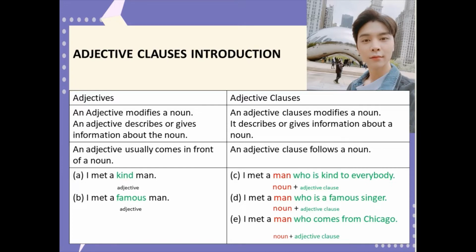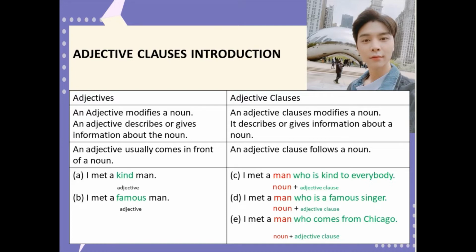The next one. I met a famous man. Famous is an adjective. It modifies or describes the noun man, and it comes in front of the noun man.